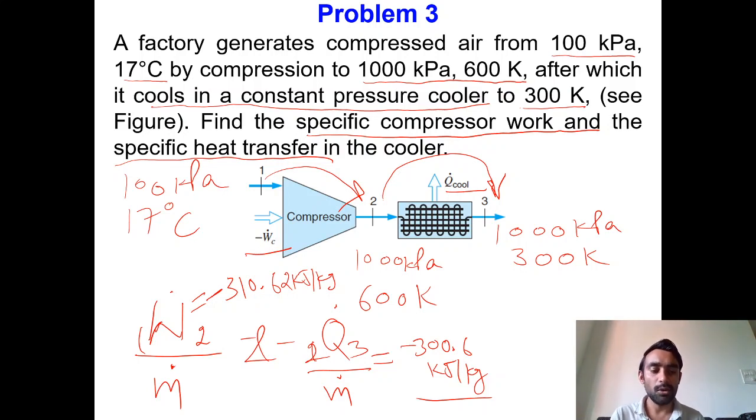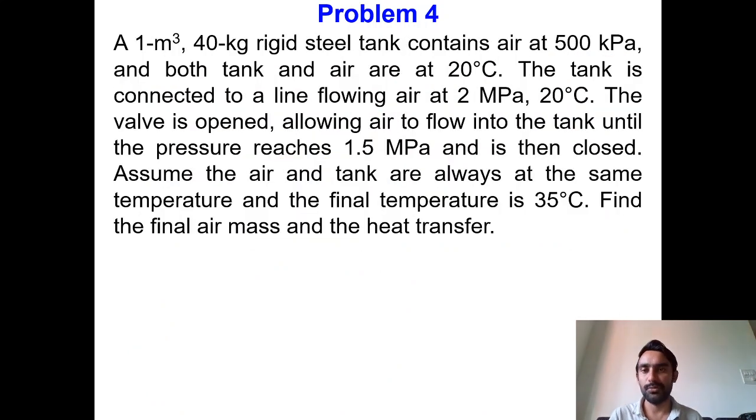Let us try to see one example for the transient process also. This example is taken from your assignment number 5. This is question number 9 of assignment number 5. What we are having over here is a 1 meter cube, 40 kg rigid steel tank containing air at 500 kilopascals, and both tank and air are at 20 degrees Celsius.